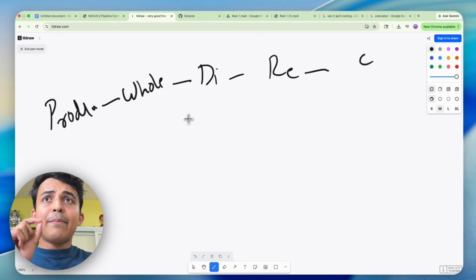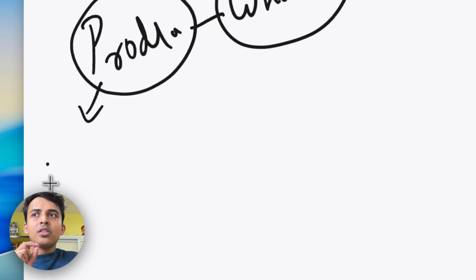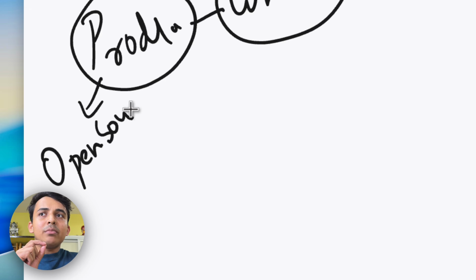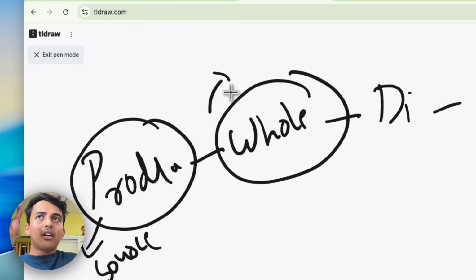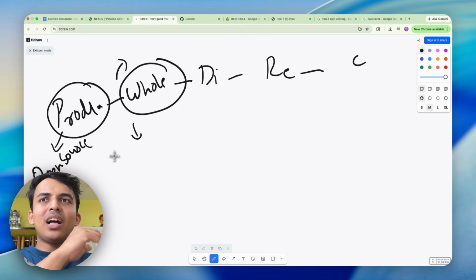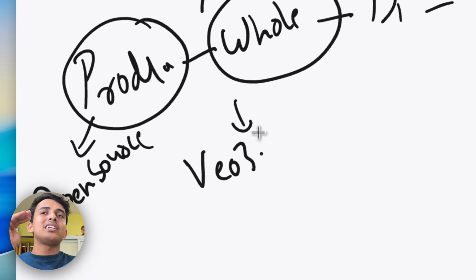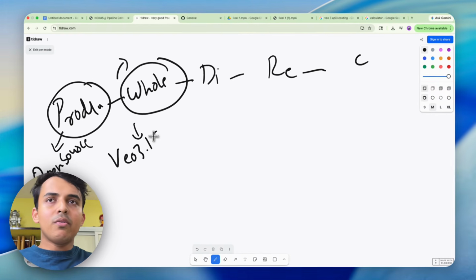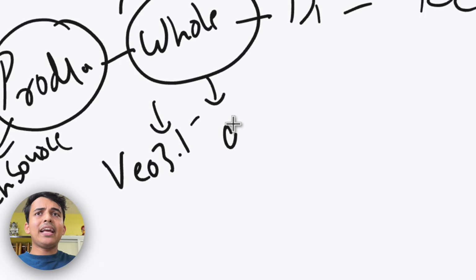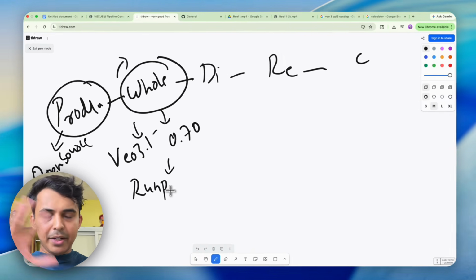Now what is happening right now is that this whole wholesaler and producer part is getting open sourced. Open source means the code is available, and if you have the server and the capacity, you can run it locally on your computer. That's what those local video models that beat Veo 3 are, not just in cost but in quality. You don't have the server for now, and you don't want to invest, so just pay like 70 cents an hour and rent it using RunPod and similar services. I'll be showing you in the school, I break it all down.